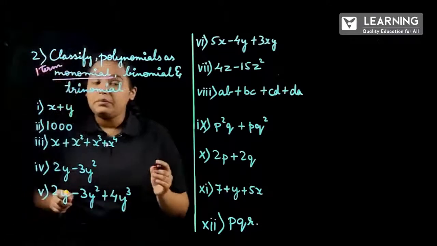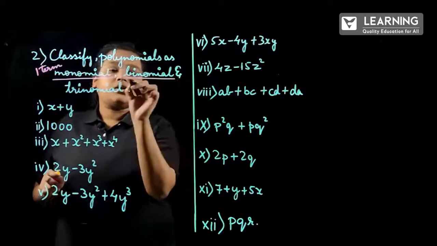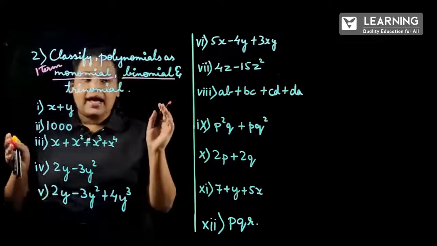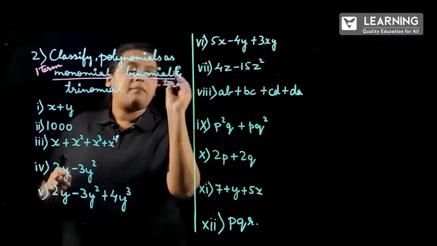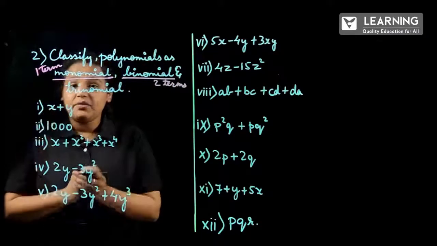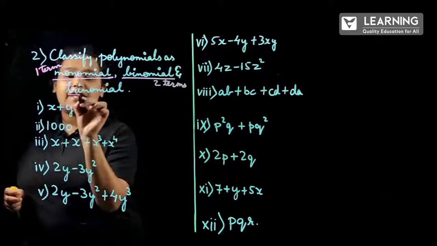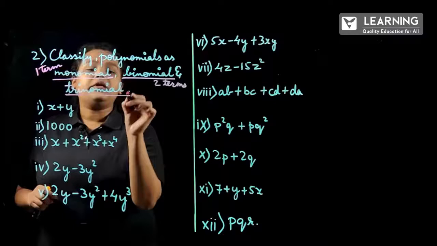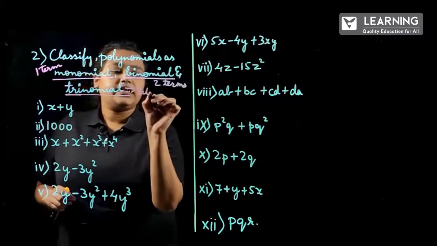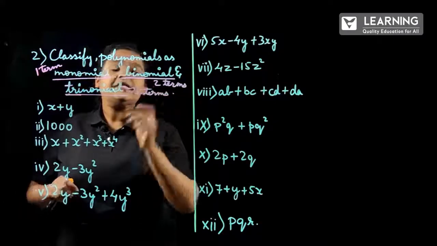And binomial means the polynomials which will have 2 terms are called binomials. And trinomials means, as tri means what? 3, right? So the polynomial which will be having 3 terms are called trinomials.